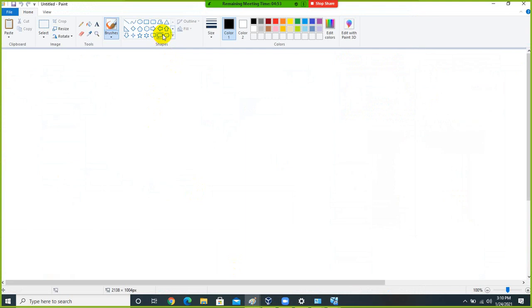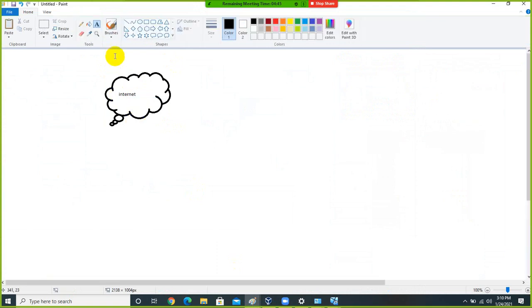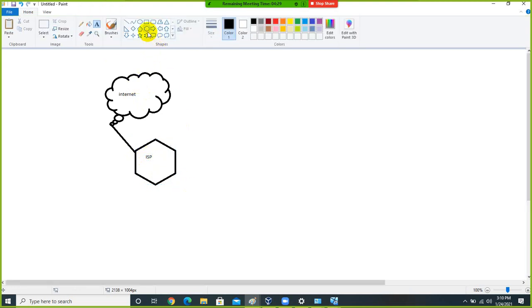For example, this is my internet connection, right? And my internet is connected to my ISP. For example, this is our ISP, and this is my DSL modem.